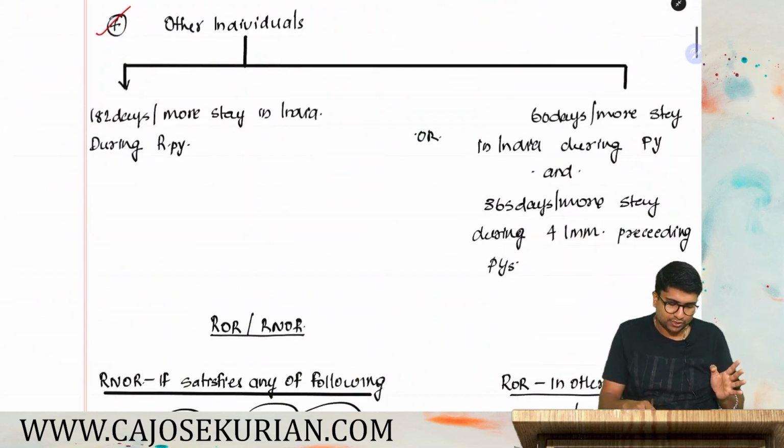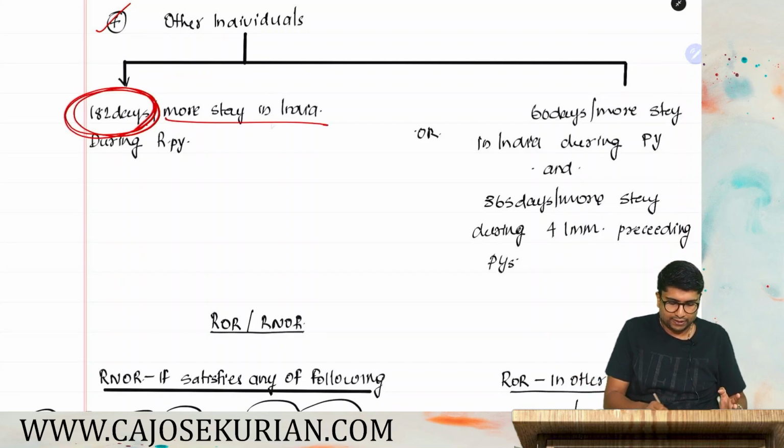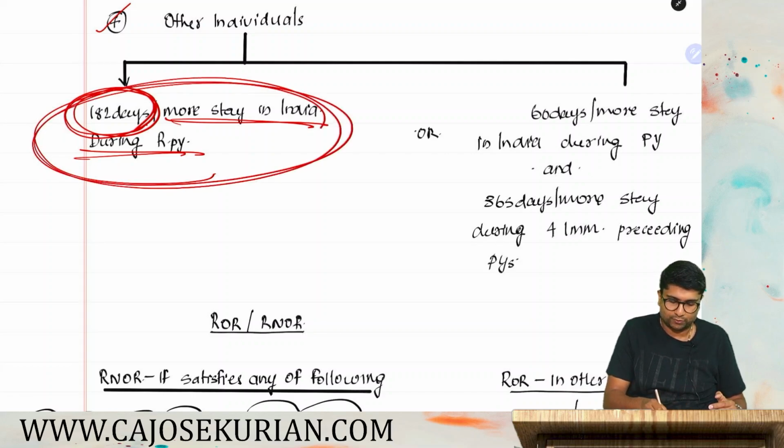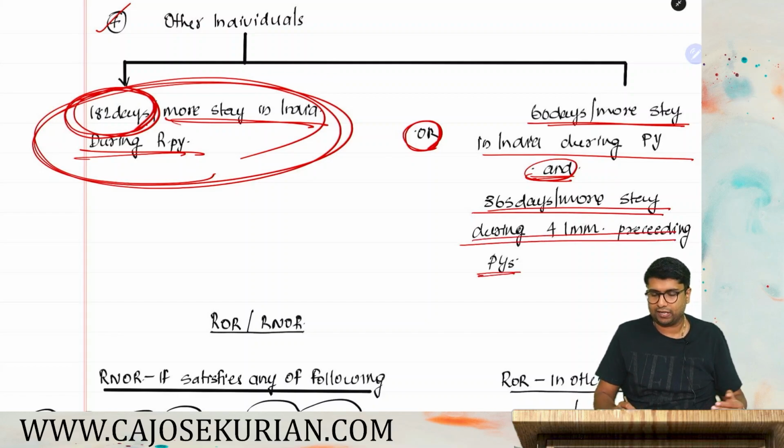For other individuals, how do you determine the residency status? You check whether his days of stay in India is 182 days or more in the relevant previous year. And there is one more condition, that is 60 days or more stay in India during the previous year and 365 days or more stay in India during the 4 immediately preceding previous years.